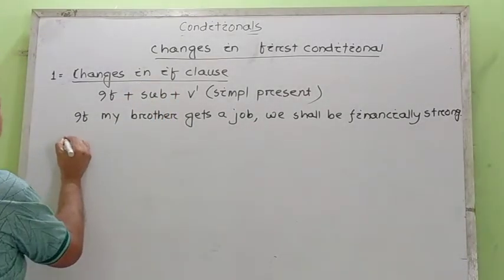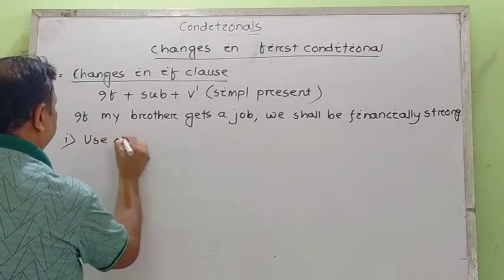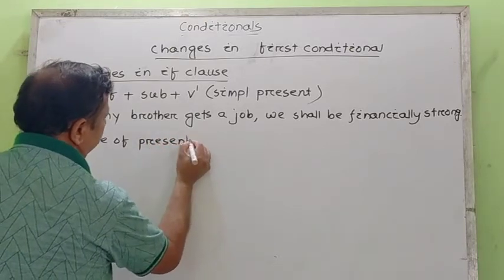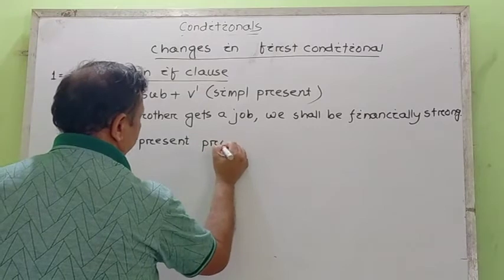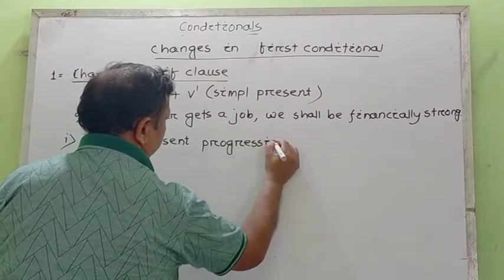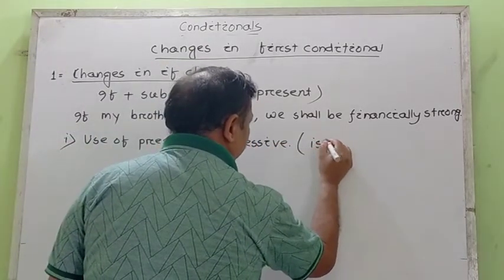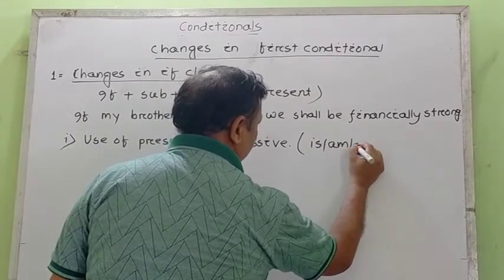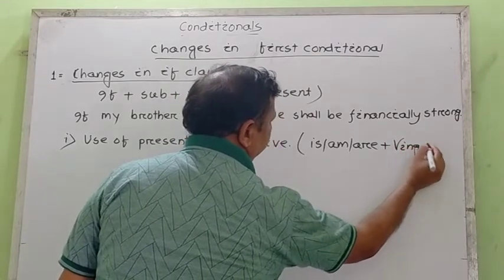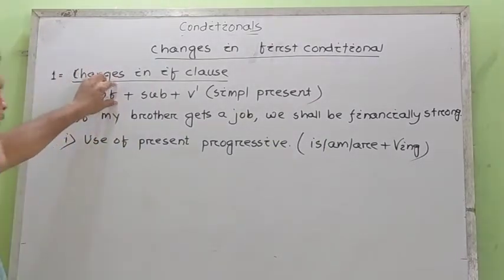Number 1, what are the changes? Change 1, use of present progressive. What is that? That is either is or am or are plus verb ing. We can use this present progressive form in case of the if clause. How?